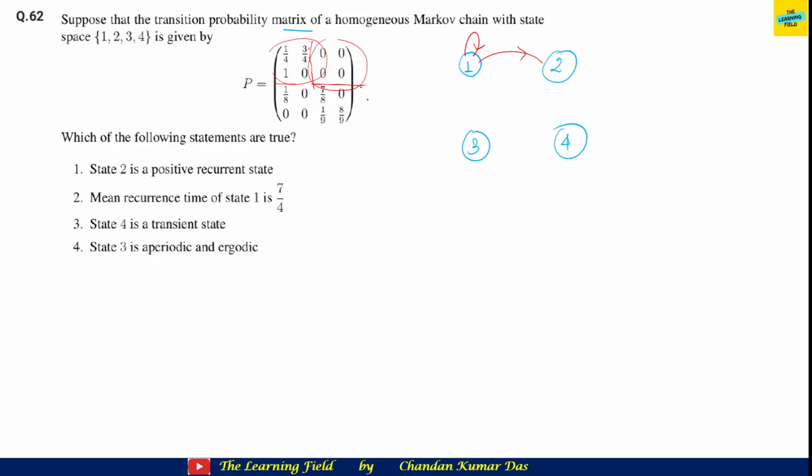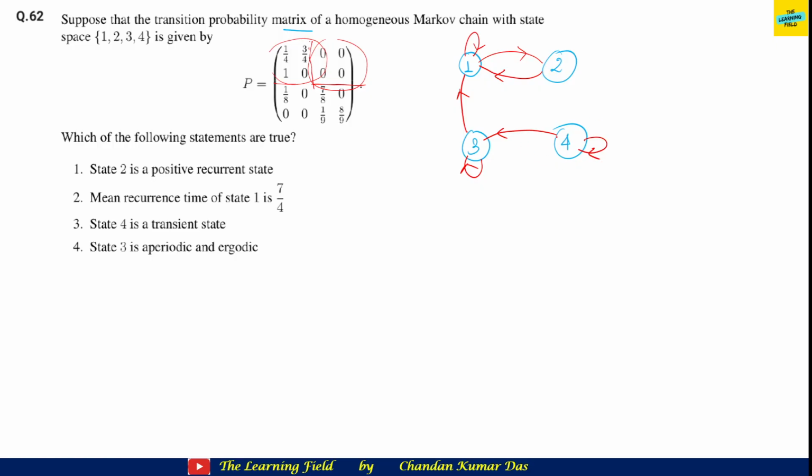So 1, 2, then 2 to 1 is possible, yes. Then 3 to 1 is possible, yes. 3 to 2 is not possible, 3 to 3 is possible, yes. 3 to 4 is not possible. 4 to 1, 4 to 2, 4 to 3 are possible, yes, and 4 to 4 is possible.